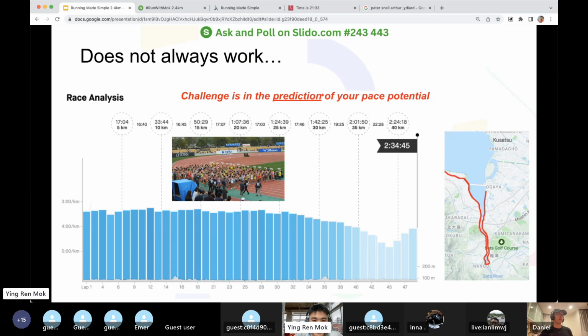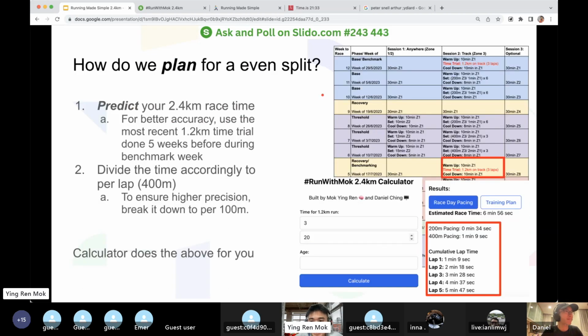So the challenge is the prediction of your race potential. You need to predict well in order to execute well to get an even or negative split. Now, how do we plan? If you do a time trial, this is going to give the best accuracy. So for better accuracy, use the 1.2 km time trial done 5 weeks before during the benchmark week. You use that, and then you divide that accordingly using our calculator. It will show you everything.